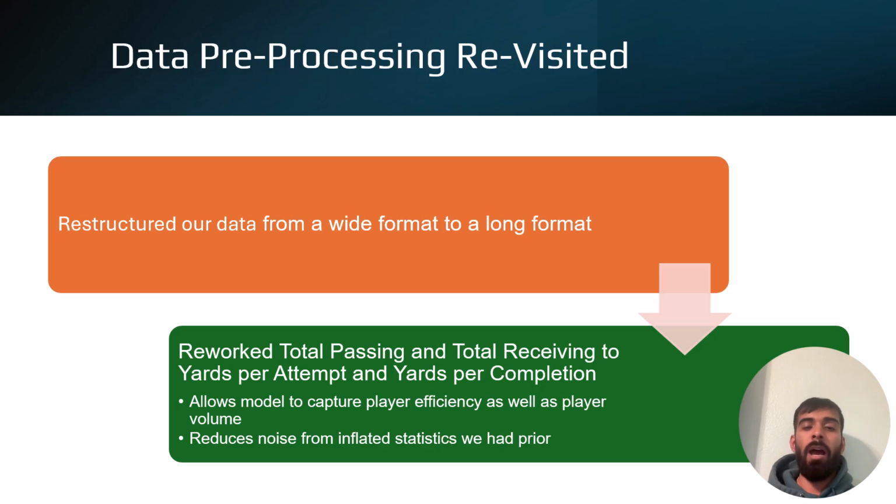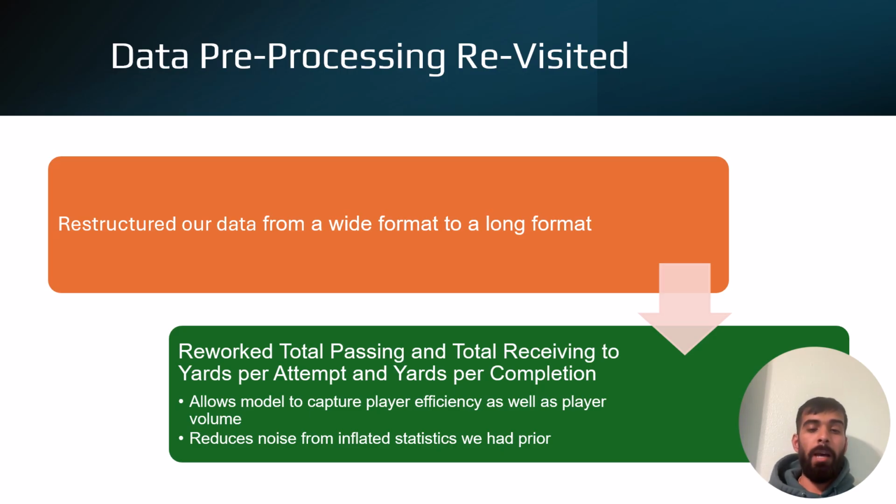We feel like we have this advantage in a longer format as opposed to before in that wide format. And this is something that we're constantly evolving and seeing how different features are going to impact our modeling. We also reworked another feature, total passing and total receiving, to now yards per attempt and yards per completion. This will allow our model to capture player efficiency as well as player volume.